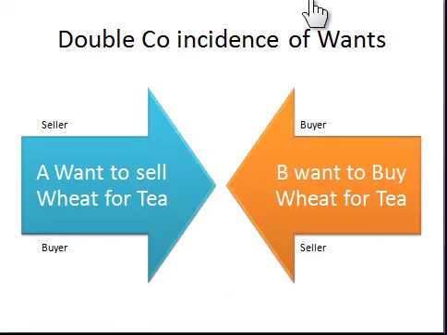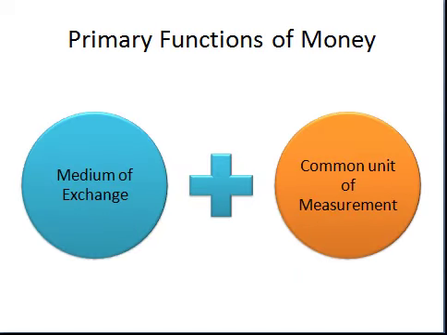Hello students, today we will continue our topic of money and banking. Till now we have discussed the meaning of barter exchange system and various problems we were facing earlier, and we observed that the two basic problems which we were facing were the non-availability of a medium of exchange and the non-availability of a common unit of measurement. These two problems can be solved by the evolution of money, because money has two basic primary functions.